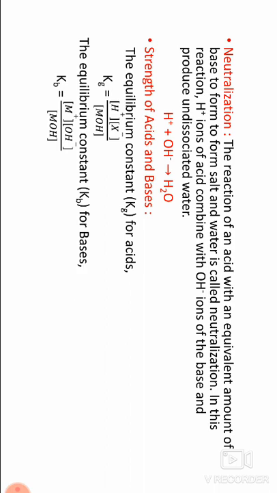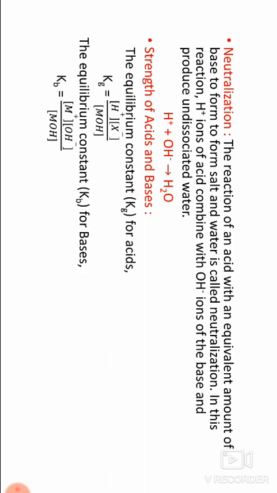The strength of an acid or base in the Arrhenius concept is based on the rates of ionization or on the equilibrium constant of acids and bases. The equilibrium constant Ka for acids: Ka equals H plus ion concentration times X minus ion concentration divided by HX concentration.